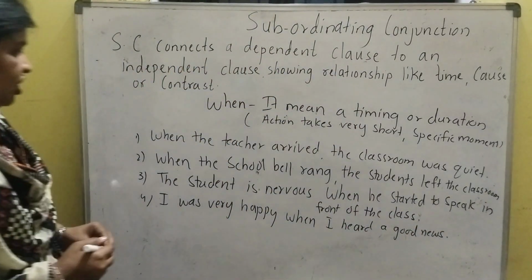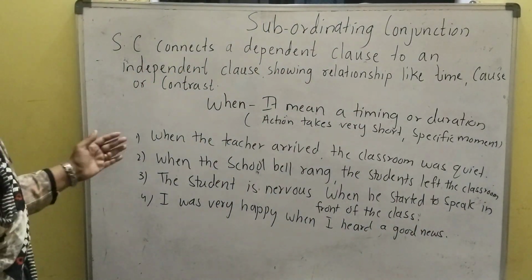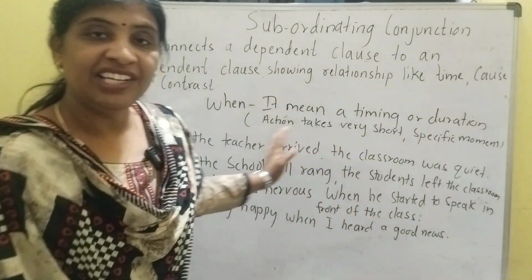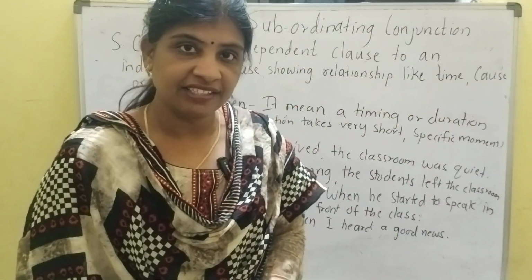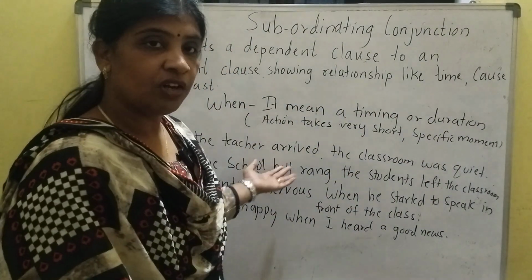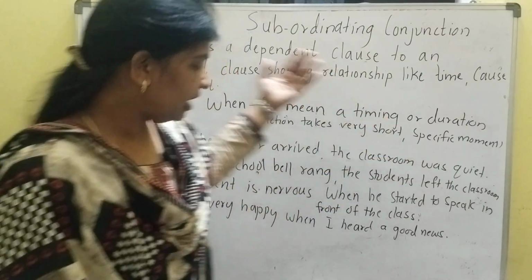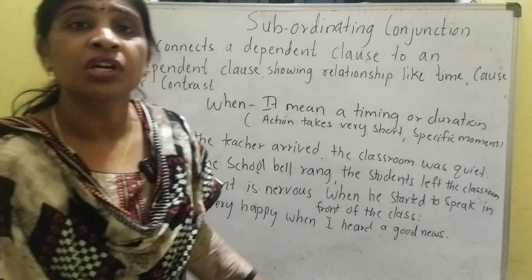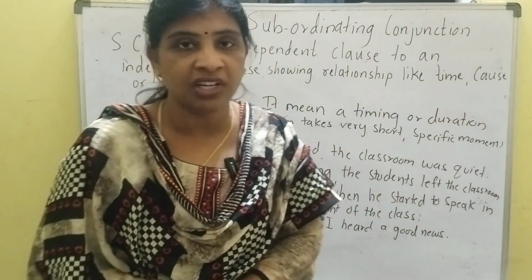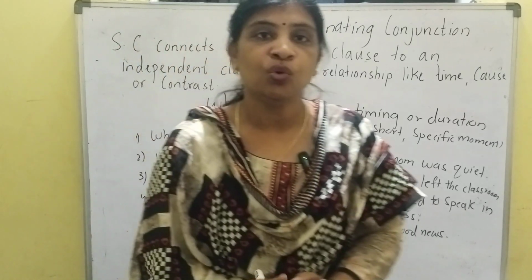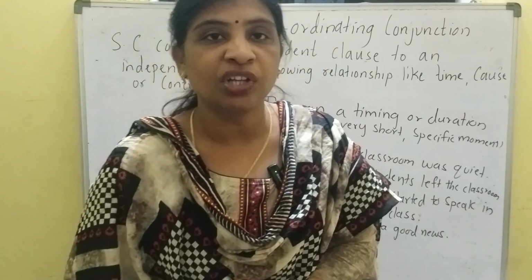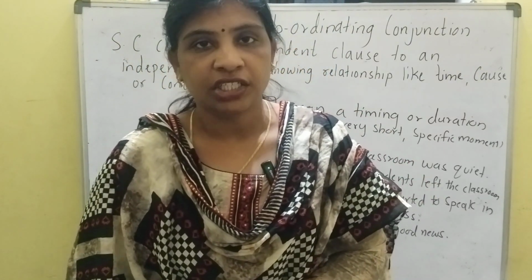Can you see in the first two sentences I have shown how when is used at the beginning of sentences, with one dependent clause and one independent clause, and in the last two sentences I have shown how when is used in the middle of the sentences. I hope you get a clear idea how when is used as a subordinate conjunction.